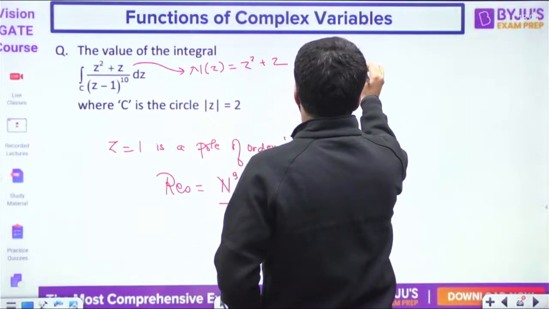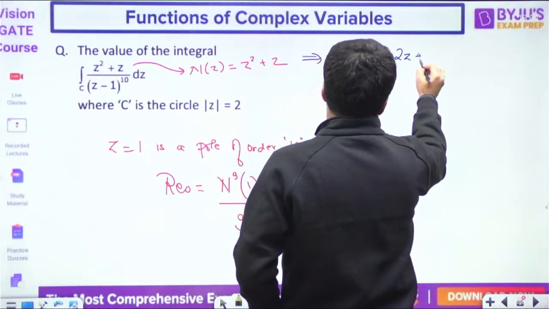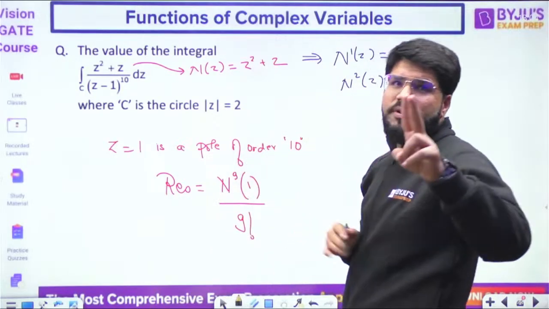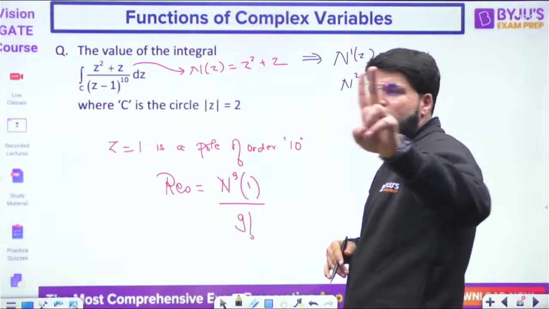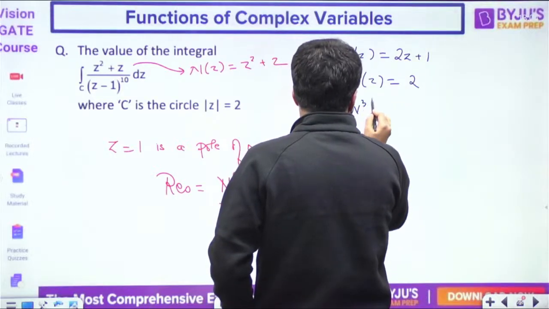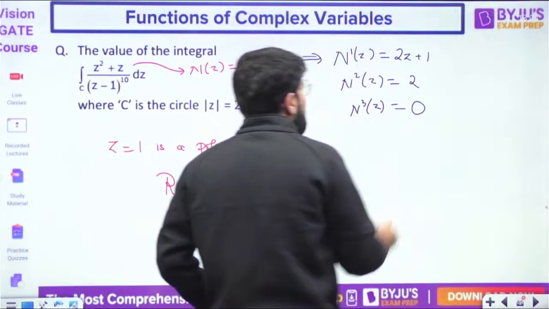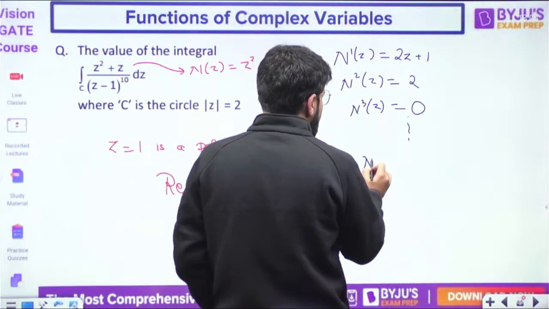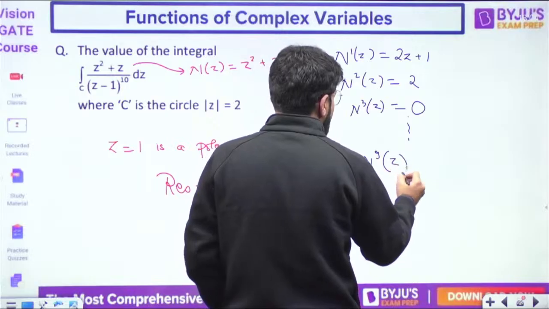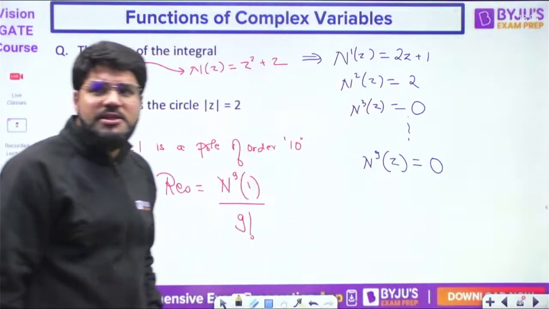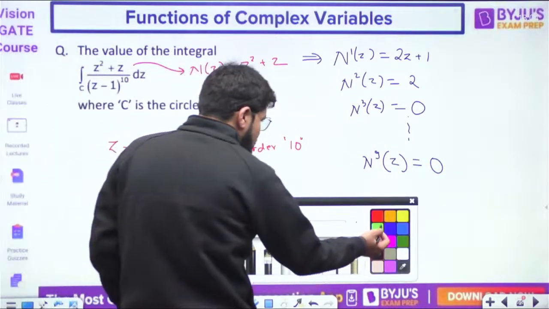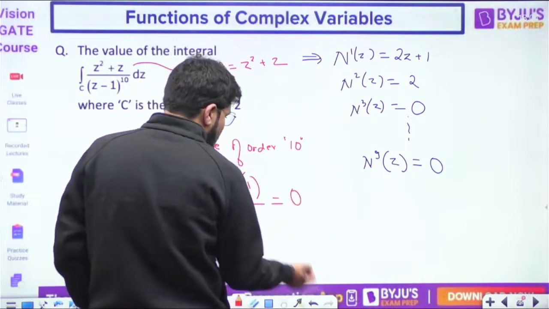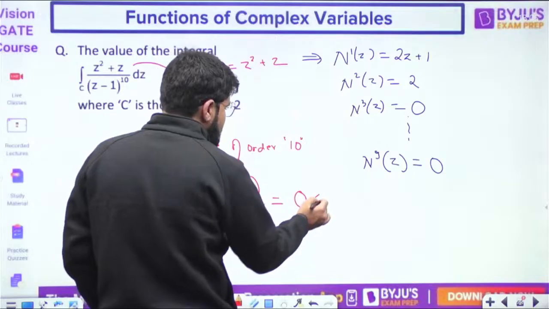See, what is the first derivative? 2z plus 1. What is the second derivative? Because it is a polynomial of second degree, you will get up to the second derivative, and from the third derivative onwards you will get 0, because differentiation of a constant like 2 is 0. Similarly, you have to go up to the ninth derivative, that is 0, differentiation of 0, you keep differentiating. So sometimes you can have simple manipulations. Up to the ninth derivative, it is going to be 0. Whatever value you put doesn't matter, the answer is 0.